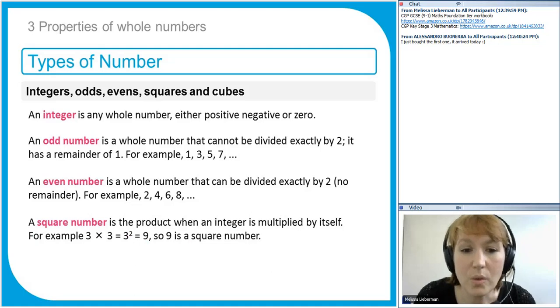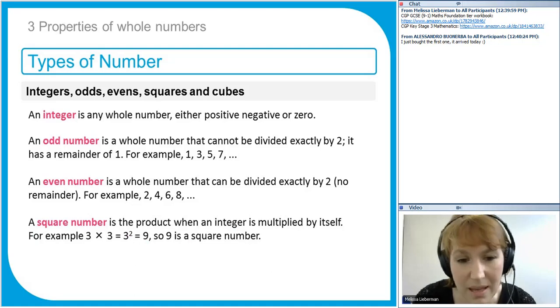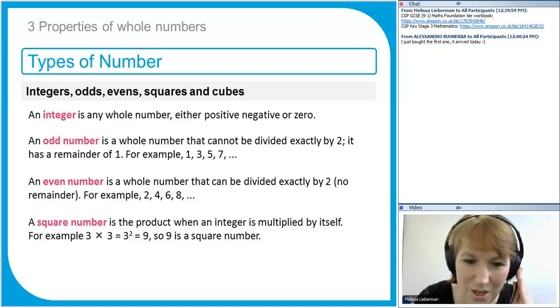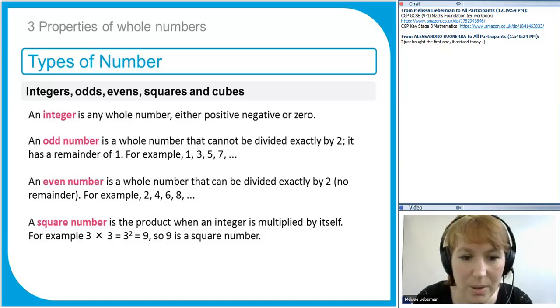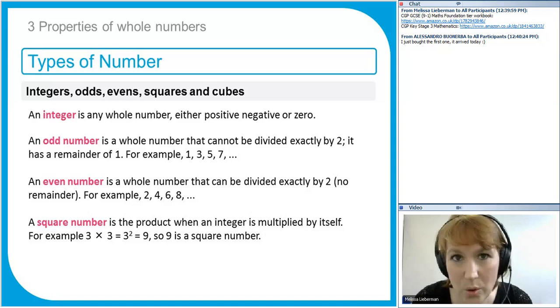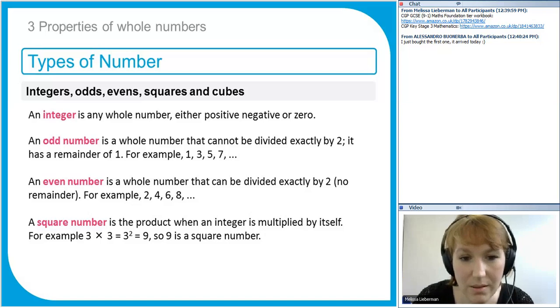So these square numbers come up all the time in maths and in whole number theory. So we need to know what a square number is. You're going to need to learn the first 15 square numbers, which I'll show you in a moment. And you also need to know how to do the reverse of squaring a number, which is square rooting a number. And I'll go through that in a minute. So that's the definition of a square number. The smallest square number is 1, because 1 times 1 is 1. Okay, we'll go through in a moment.